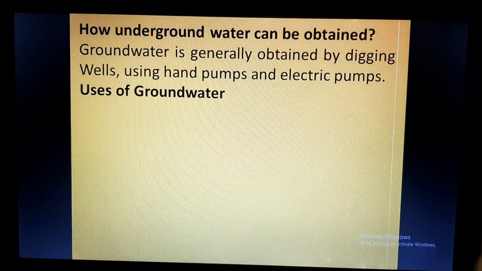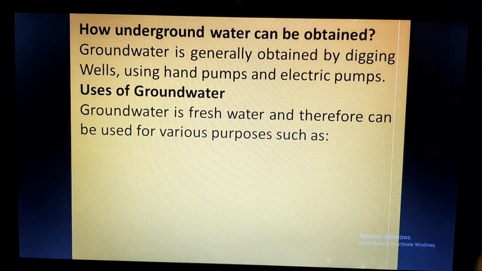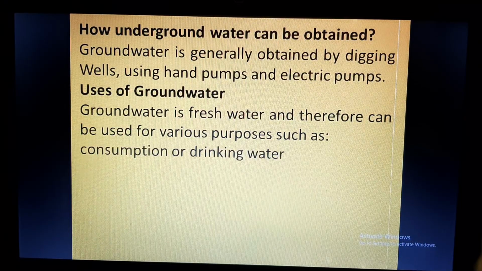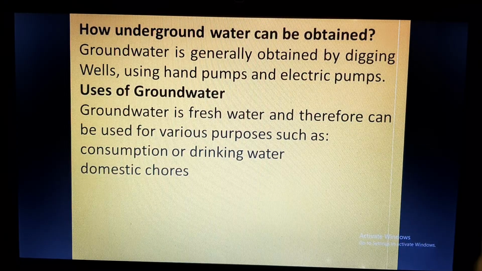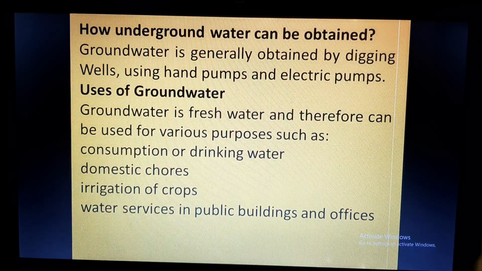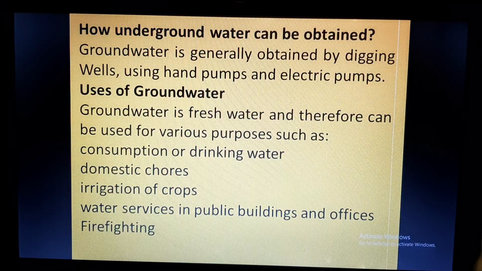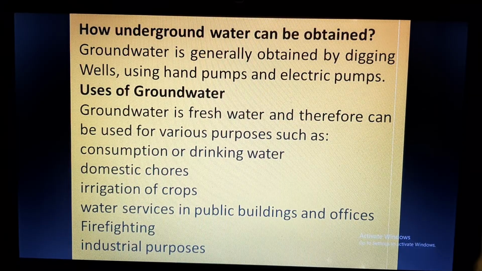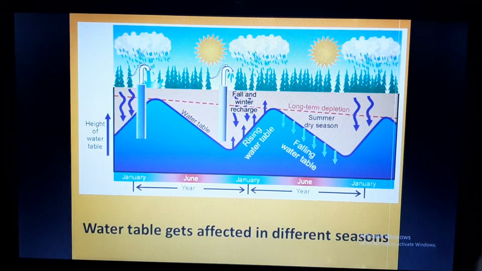What are the uses of groundwater? As we know, groundwater is fresh water and therefore it can be used for various purposes like consumption or drinking water, domestic chores, irrigation of crops, water services in public buildings and offices, firefighting, and for industrial purposes also. So these are the uses of groundwater.